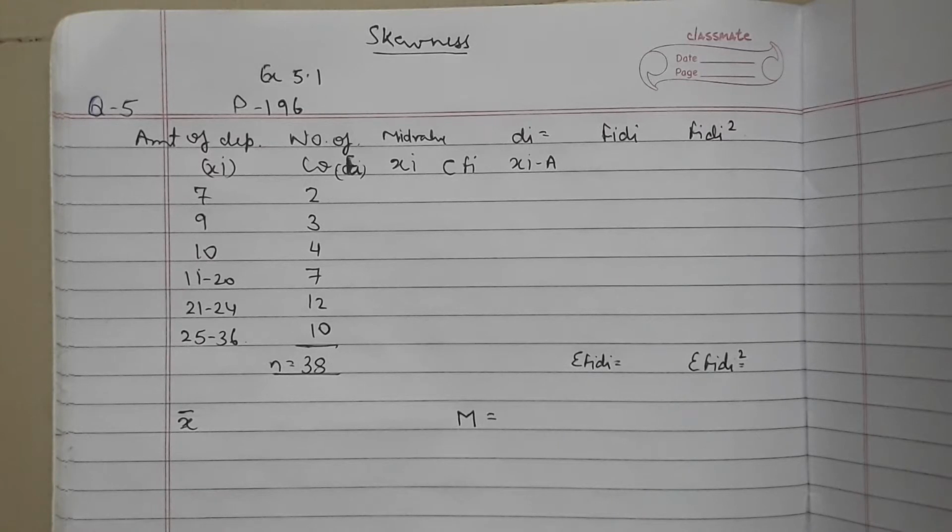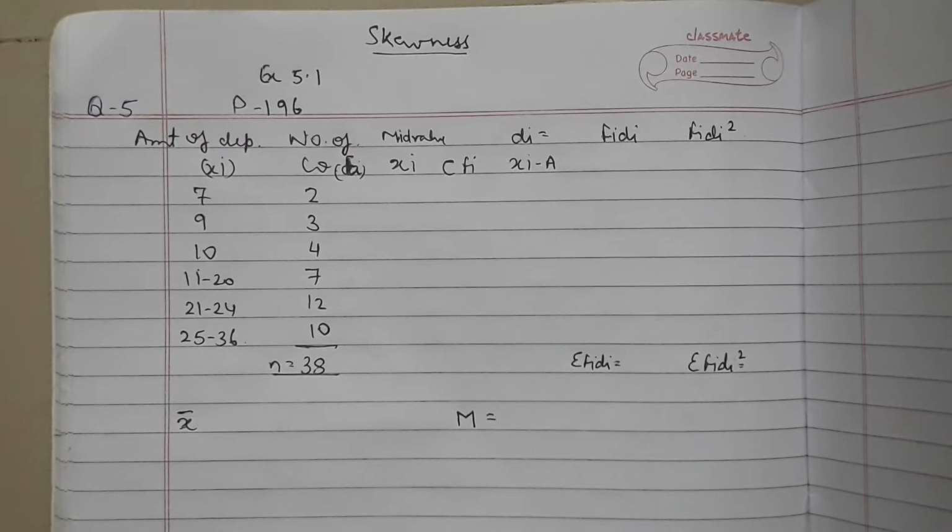Chapter 5, Skewness. Question number 5, Exercise 5.1, page number 196. The following frequency distribution gives the amount of annual depreciation in lakh rupees of 38 companies. Using this information, find skewness and Karl Pearson's coefficient of skewness and state the type of skewness.